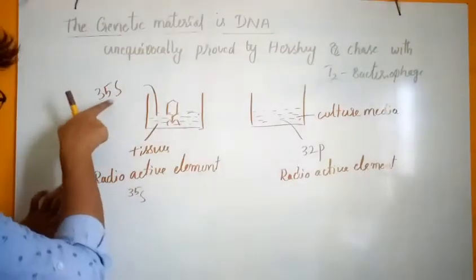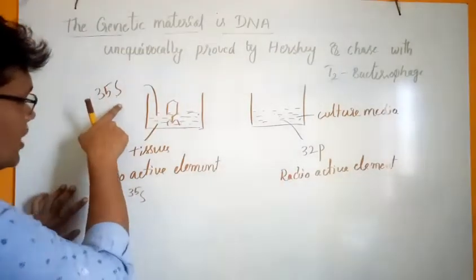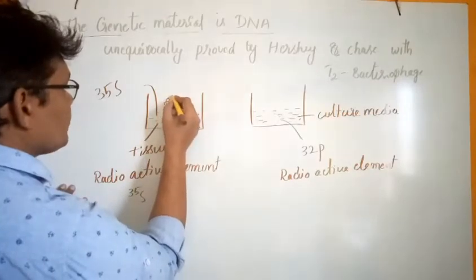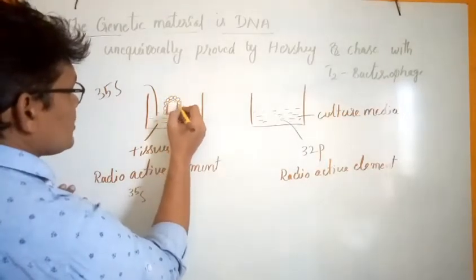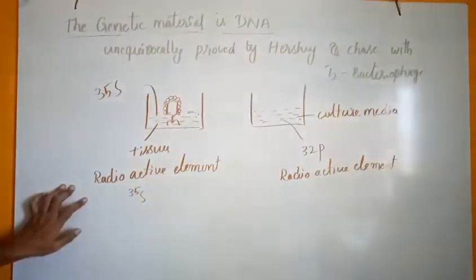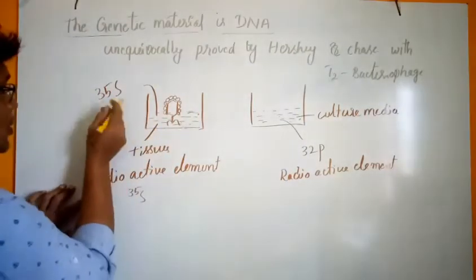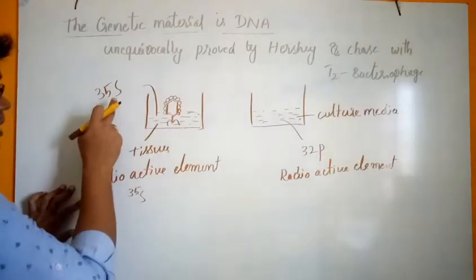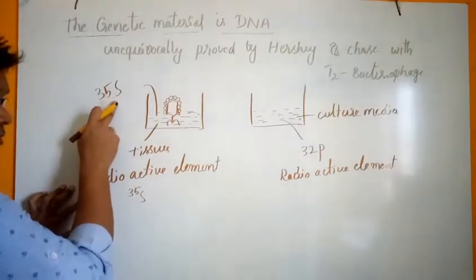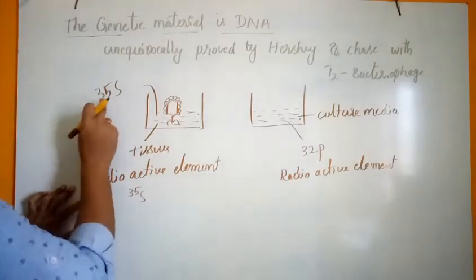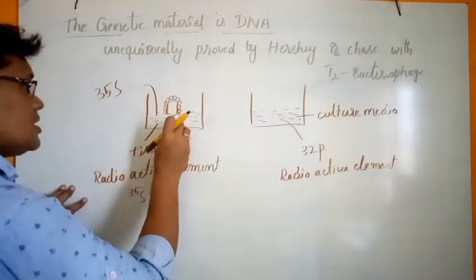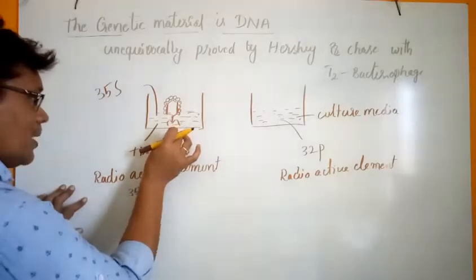Generally the sulfur is utilized for the synthesis of protein molecules, but it is not utilized in the synthesis of the DNA molecule. The radioactive sulfur 35 is used for the production of more viral particles.